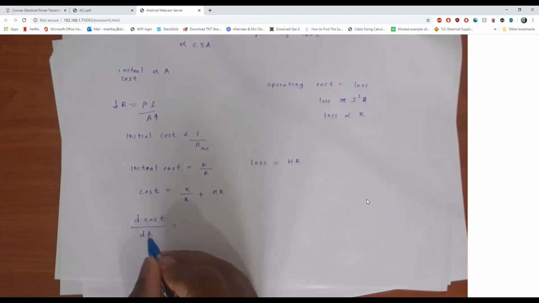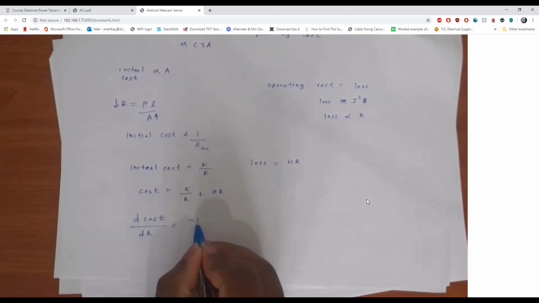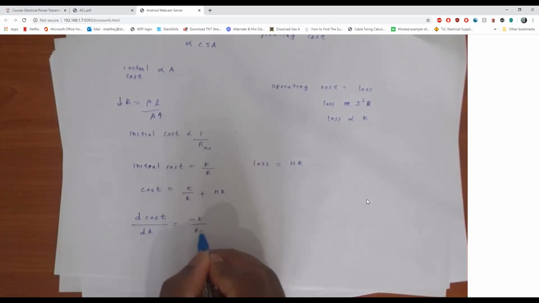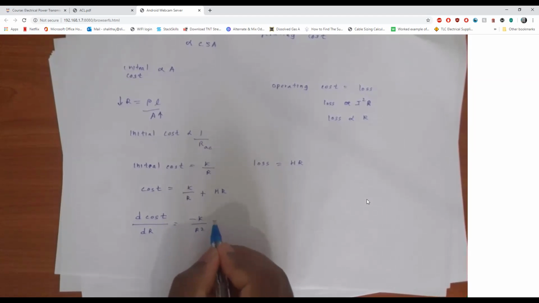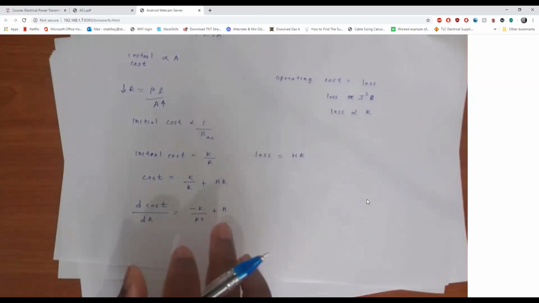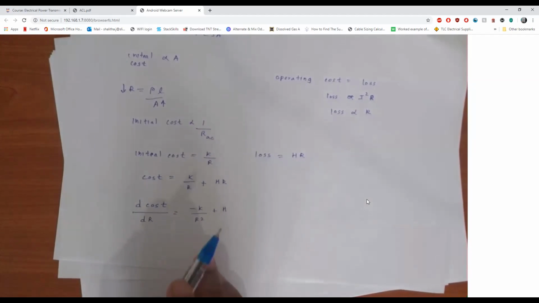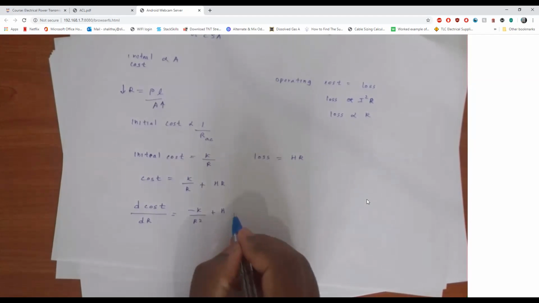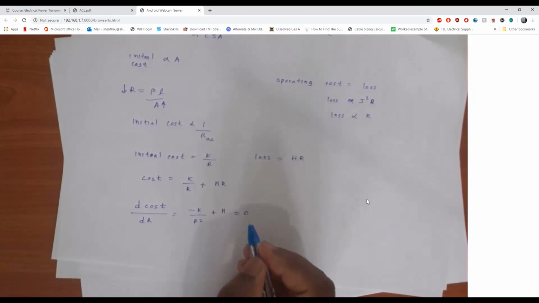So d cost over dr will be equal to minus k over r squared plus h. It is a simple derivation. At the minimum of the function, this will be equal to 0. I think all of you can understand this.